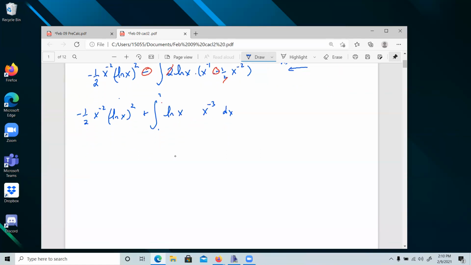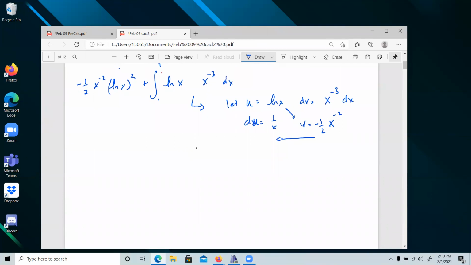So we're going to say that u is equal to ln x, because why not? du is equal to 1 over x. dv is equal to x to the negative 3 dx, and v is going to be x to the negative 2 over negative 2. And there's our integration by parts.